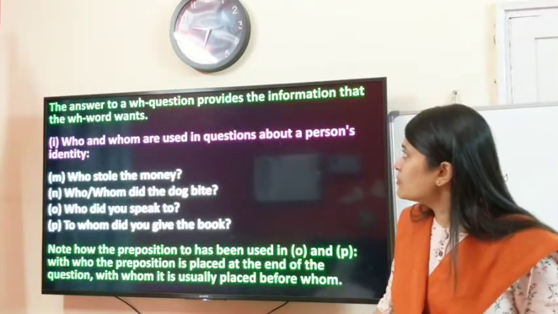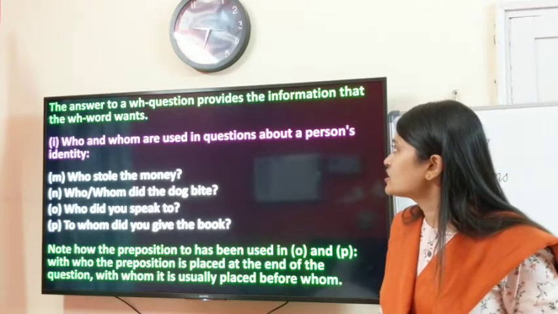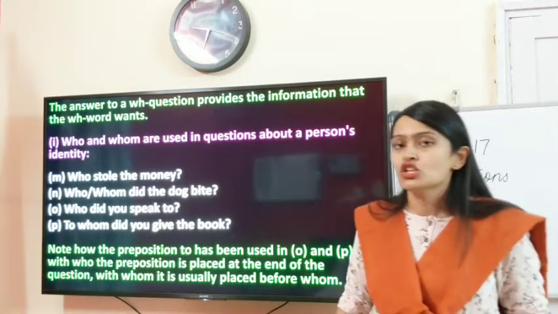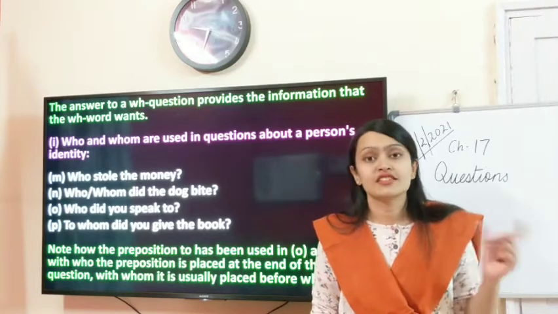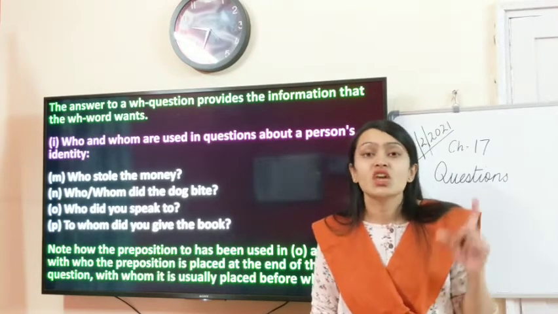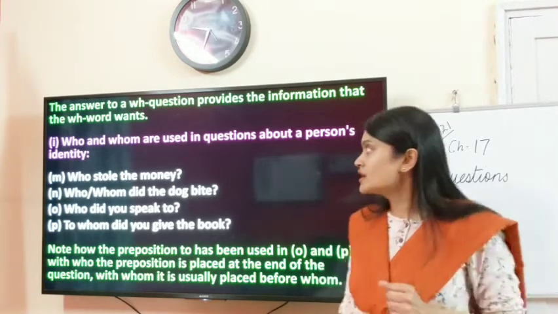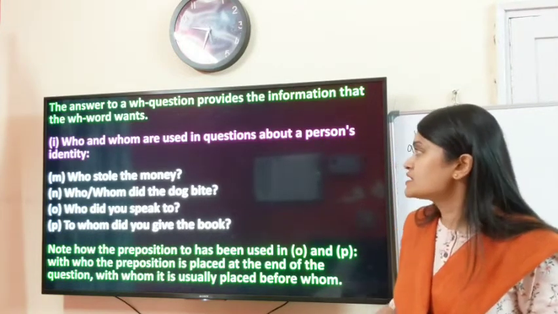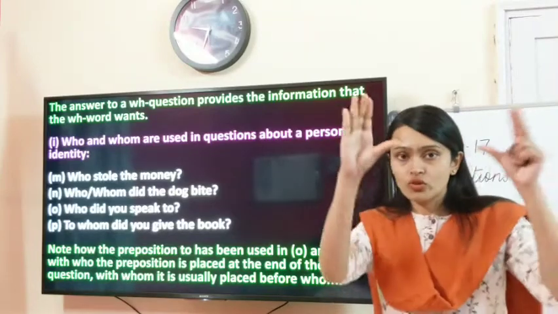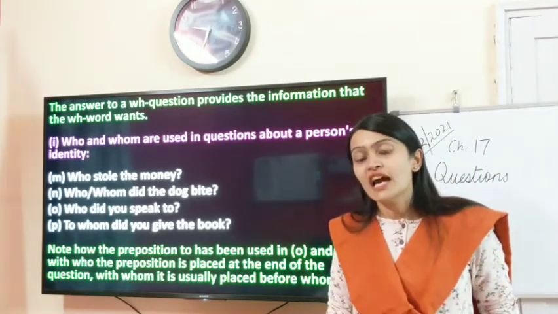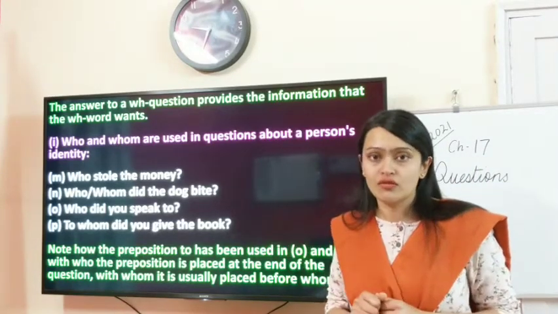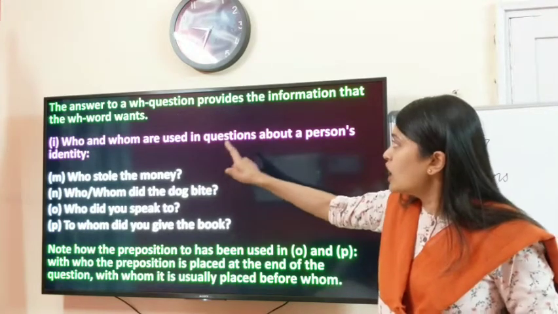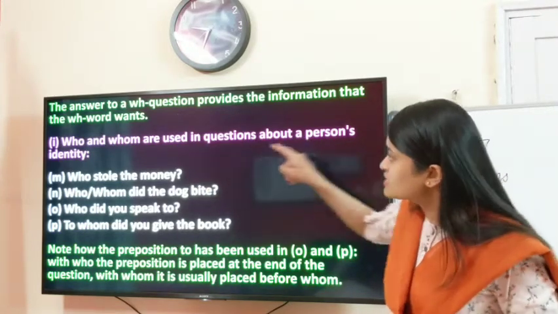The answer to a WH question provides the information that the WH word wants. So the WH question does not give us a yes, no answer. They give us the information that we are asking. Who and whom are used in questions about a person's identity. So now we are going to categorize the WH questions and see what information they are looking for.